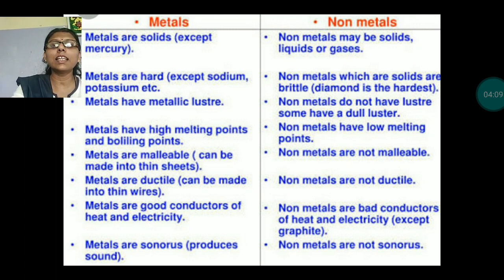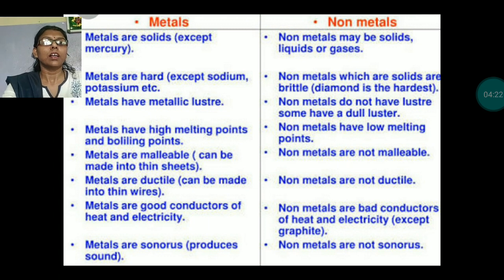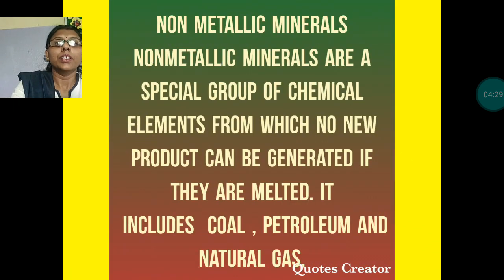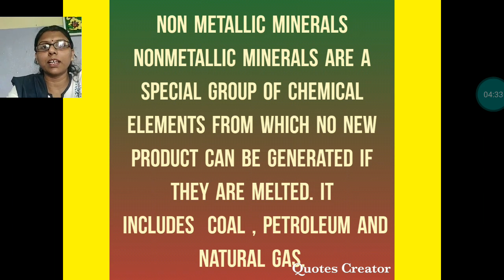So these are the differences between metals and non-metals, by which we can identify whether a particular thing is metal or non-metal. So let us start our study about non-metals. Non-metallic minerals are a special group of chemical elements from which no new products can be generated if they are melted.